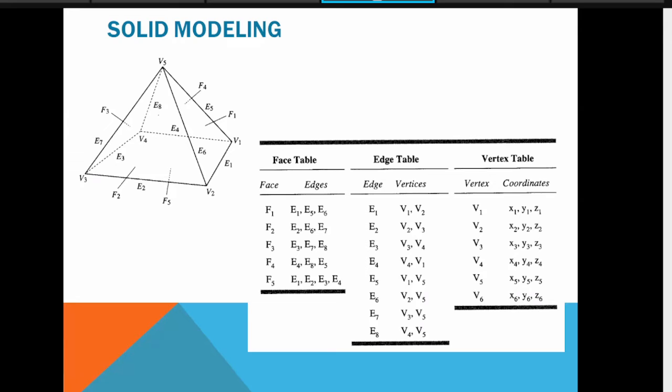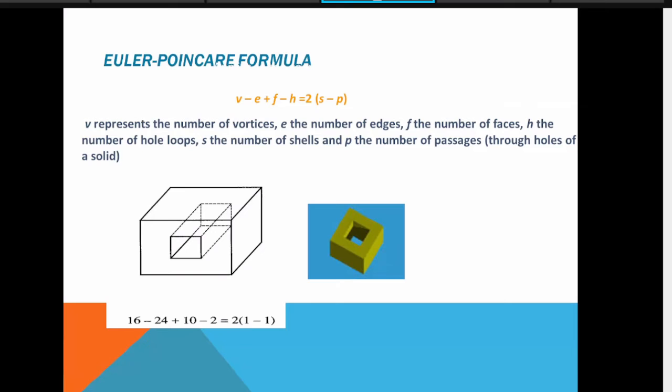Okay, then there are some validations. Here there is one validation through the Euler-Poincare formula. In the Euler-Poincare formula, you can validate the object using simply this formula. Yeah. So V minus E plus F minus H equals 2 times (S minus P). As you can see in this diagram figure, there you can find the number of vertices, number of edges, number of faces, and you correlate or validate it. Okay. So there are validation formulas like this that we can use to validate our model.